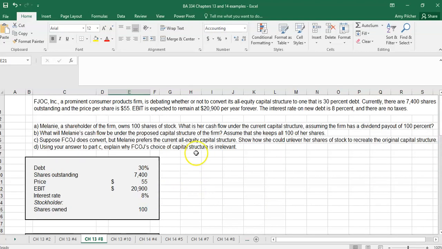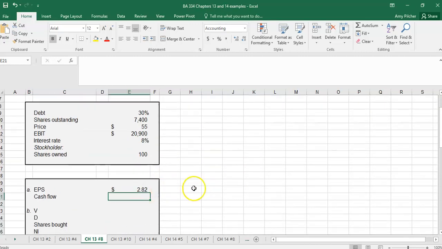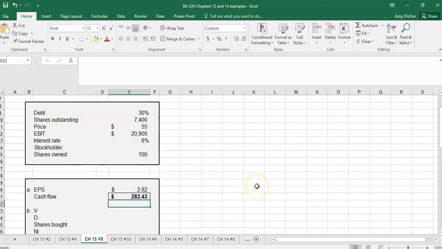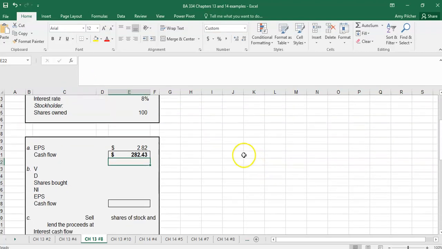So the cash flow that Melanie is receiving under the current capital structure, they have 100% dividend payment out, is her 100 shares times the current earnings per share. So 100 times $2.82. So with their 100% equity payout, she receives $282.43 every year in dividends.